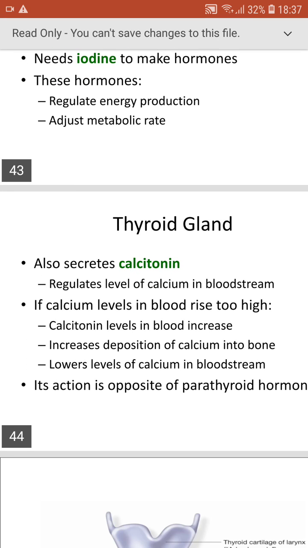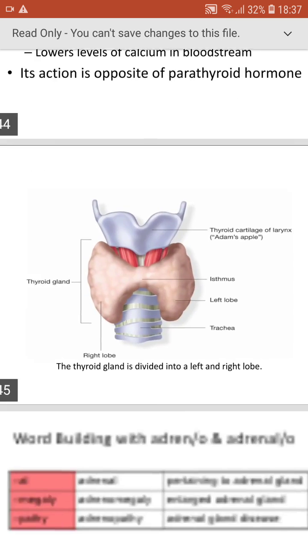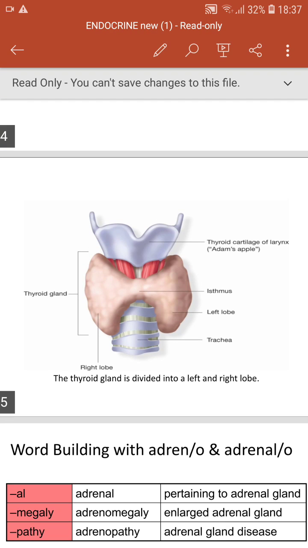And it also secretes calcitonin, which regulates the level of calcium in the bloodstream. If the calcium level in the blood rises too high, calcitonin will increase, increasing the deposition of calcium into the bone and lowering the level of calcium in the bloodstream. Its action is opposite to the parathyroid hormone, like insulin and glucagon, calcitonin and parathormone. Both are opposite. So in this picture you can see this is the thyroid cartilage or Adam's apple, and this is the thyroid gland. This is the right lobe and left lobe, isthmus, and this is the trachea.